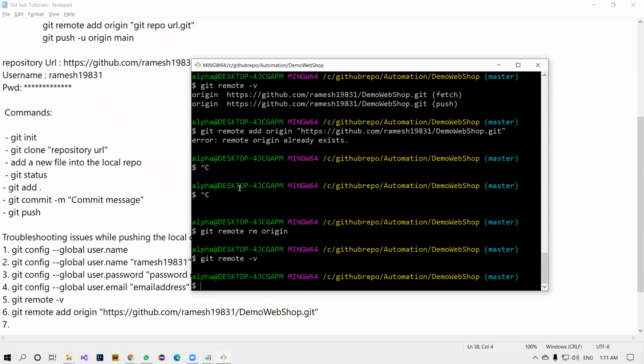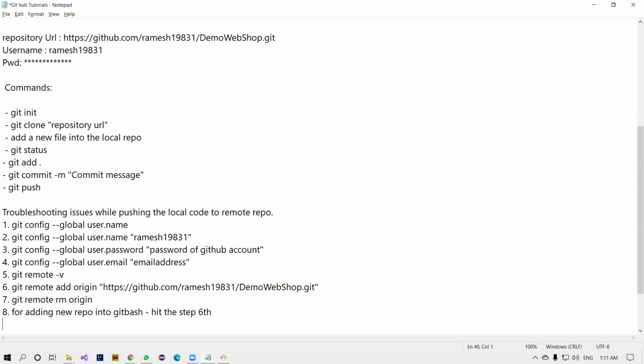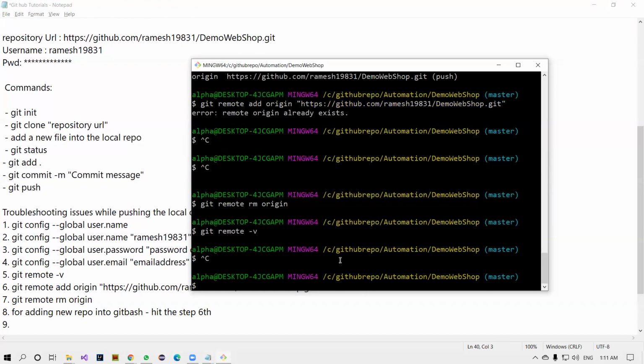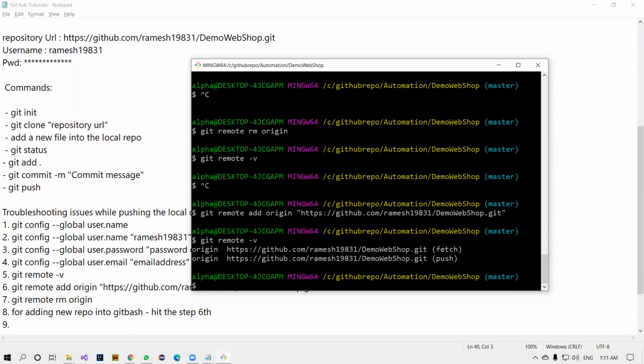Let me go and see this one. You see that now it's blank, right? You can remove that, and again you can go and hit the seventh command for adding a new repo into Git bash. Hit the step sixth, sorry, sixth. Very simple. It's very, very important. I'm going to hit that again. Now go back here. Yeah, it's available. If you do this process, probably you will not face that issue.